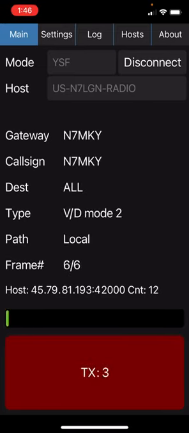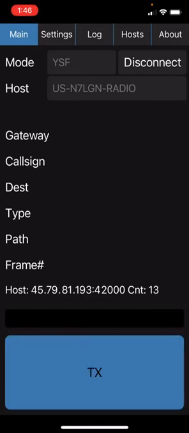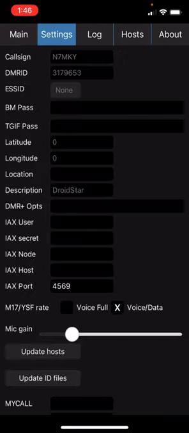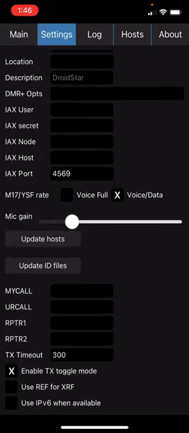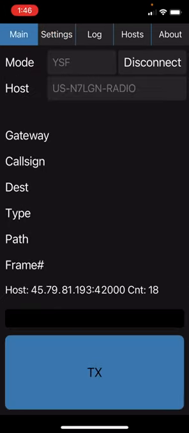N7MKY radio test, N7MKY radio test. As you could see, I enabled the wrong mode, so I'm going back to settings and turning off enable TX toggle mode and going back to my main screen.